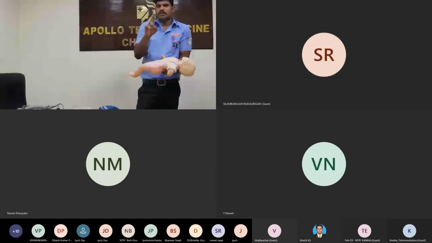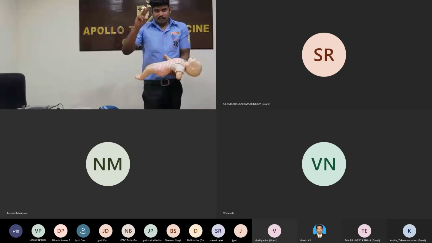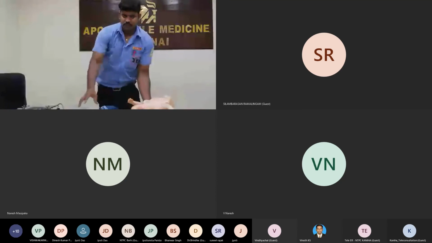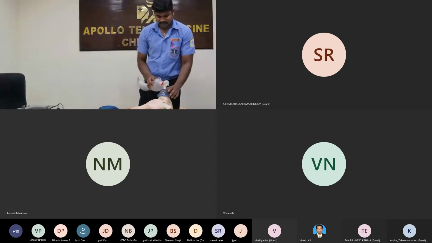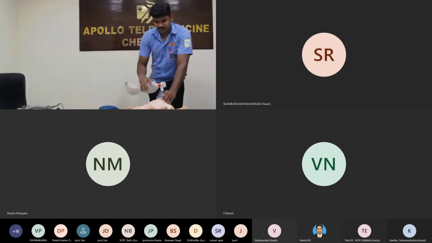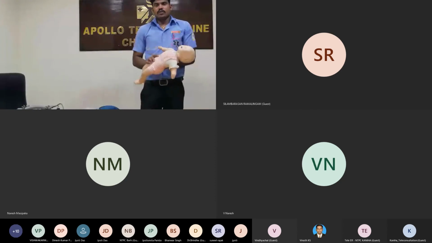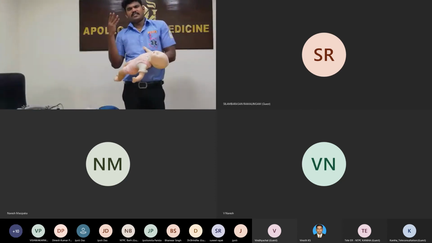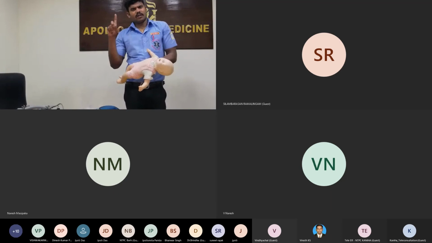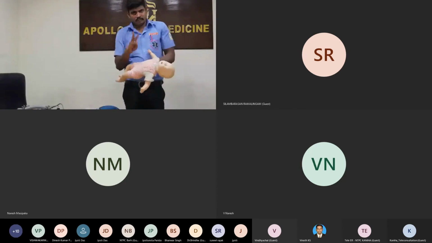So single person means 30 compressions, 2 breaths. Double rescue means 15 compressions, 2 breaths. Same method. Like this. Okay. So same second. The rate will be around 100 to 120 compressions per minute. So the ratio for a child: single means 30 compressions, 2 breaths. Double rescue means 15 compressions, 2 breaths. Child only.